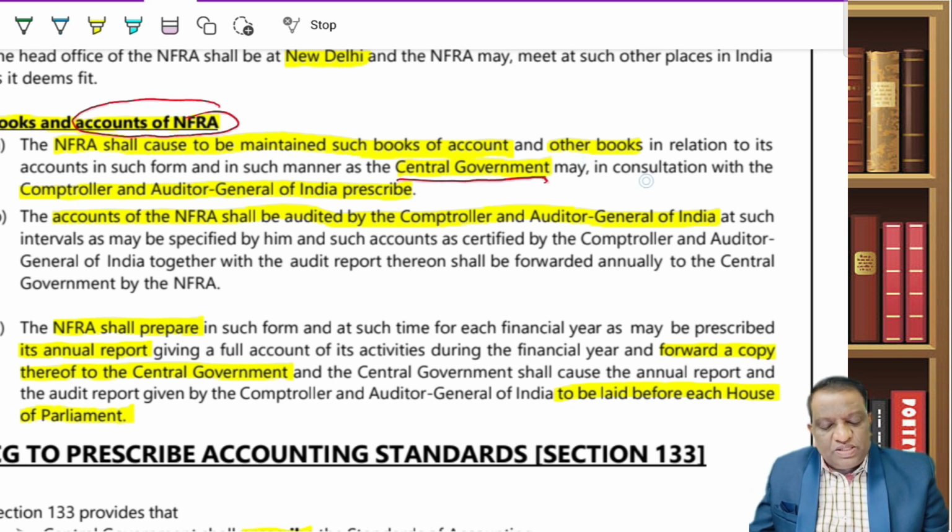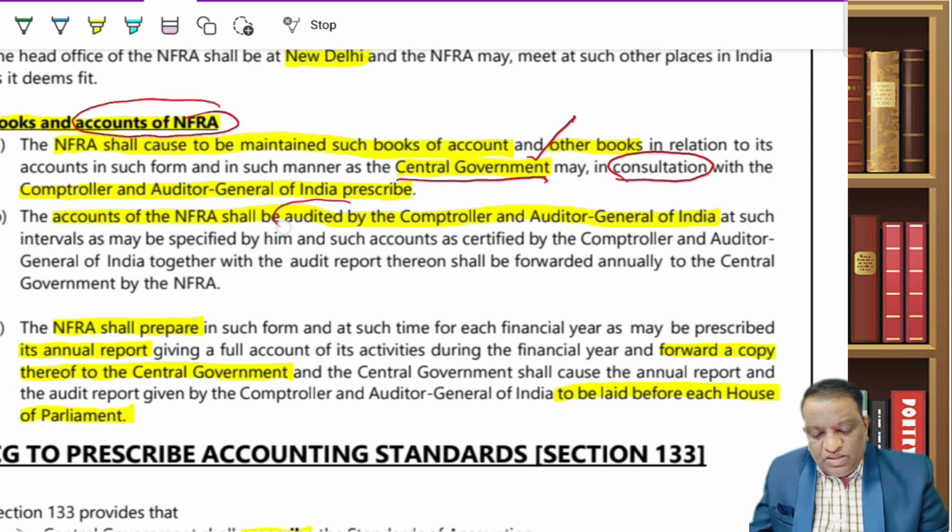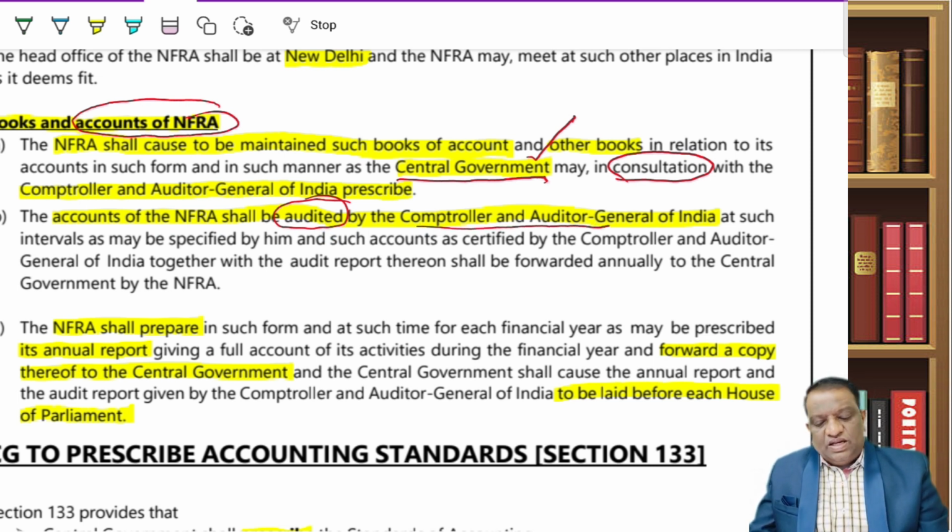But the central government, before prescribing, is going to consult the C&AG. So they will have to maintain the books of accounts and other books in the manner which the central government specifies, and whatever is prescribed, they have to follow. Then, apart from maintaining these books of accounts, they are also subject to audit. The accounts of NFRA shall be audited by whom? By C&AG. So, the central government will prescribe how they maintain the books, and such maintained books will be audited by C&AG.